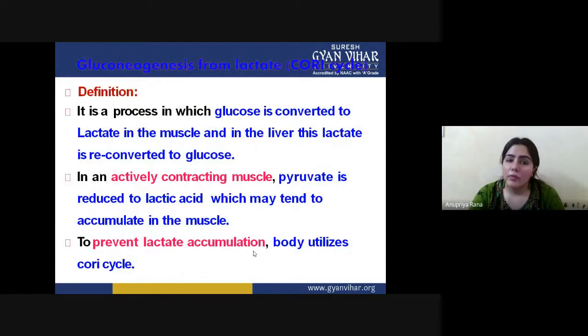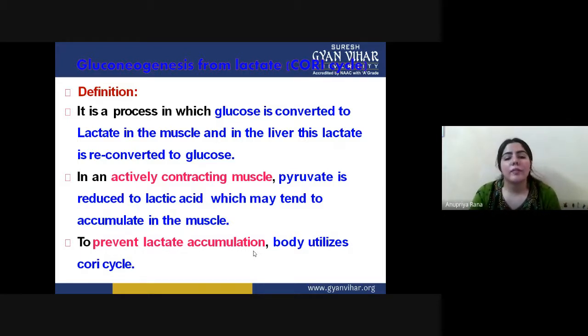So in this case also we can get a glucose molecule through the Krebs cycle. Now we can also do gluconeogenesis from lactate, and if gluconeogenesis happens from lactate, that is called the Cori cycle. This is very important to study in gluconeogenesis.